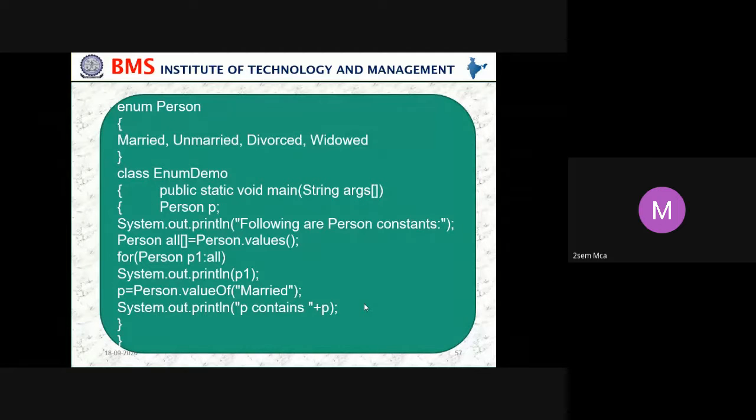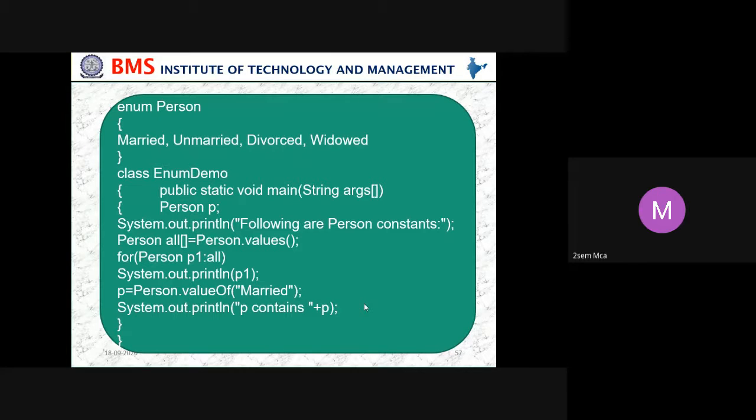We have seen what an enumeration is. It is a constant. Here in this case, we are defining a person as an enumeration, and in that person, the values we have taken are married, unmarried, divorced, and widow. Then the class EnumDemo, public static void main. Then we are creating a person object, P. Then we are displaying the following person constants, person all.